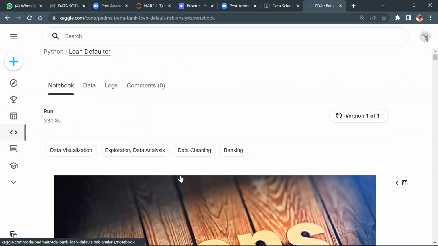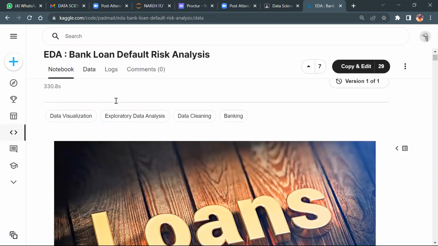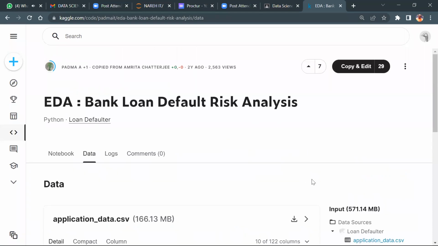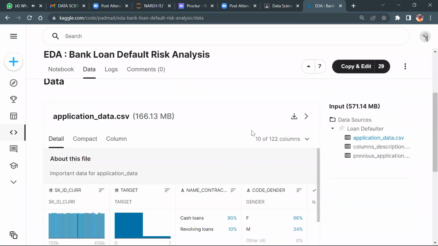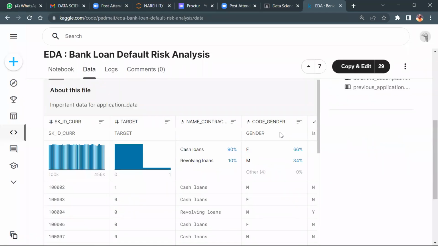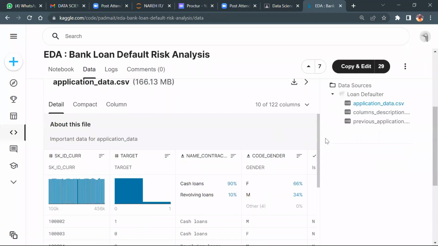Now, before I go ahead, let's download the data set first and understand it. What is the data set size, guys? More than 1 GB. See, 166 MB, all right? 28 and 404. But when you combine all the files, you're going to get around 1 GB, or 800 to 900 MB. Now let's download the columns descriptions first.